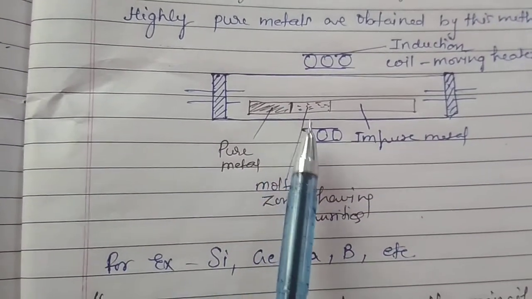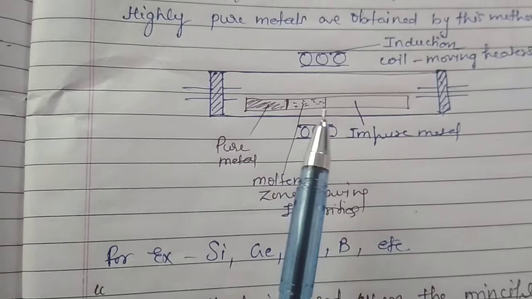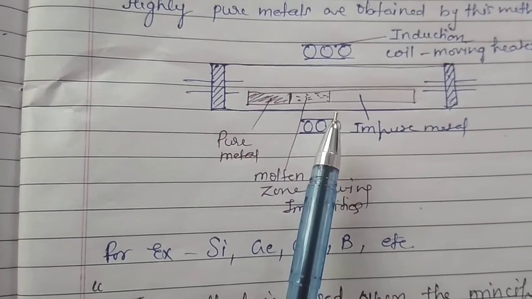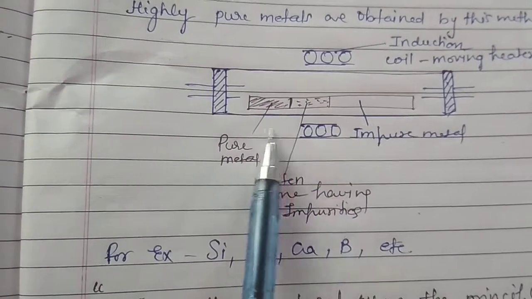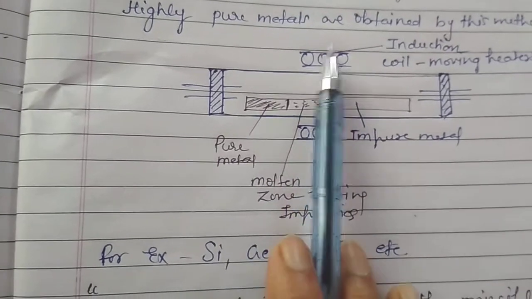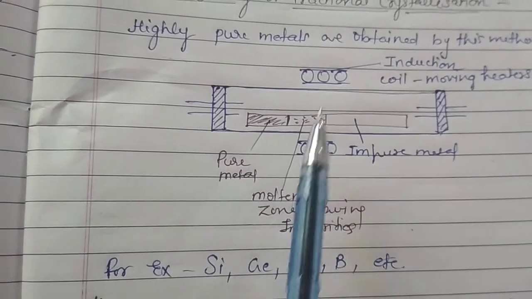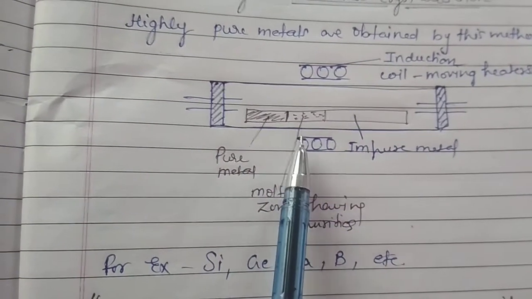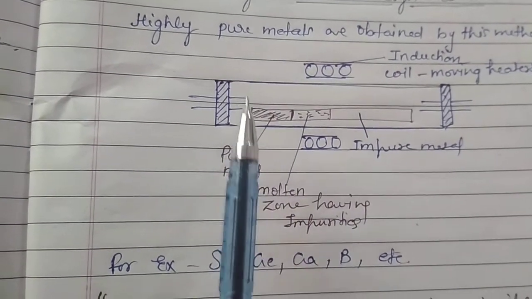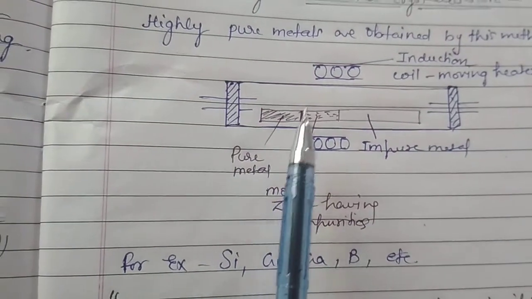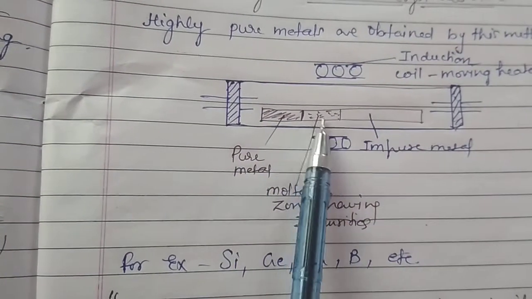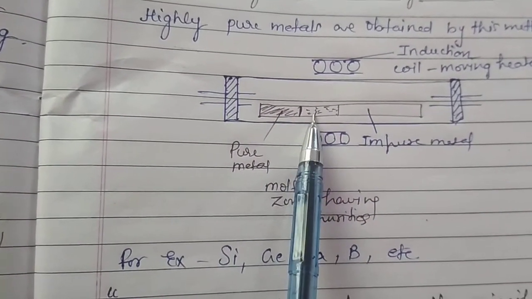The impure metal bar is heated at one end by moving circular heaters, which forms the molten zone, or the melt.